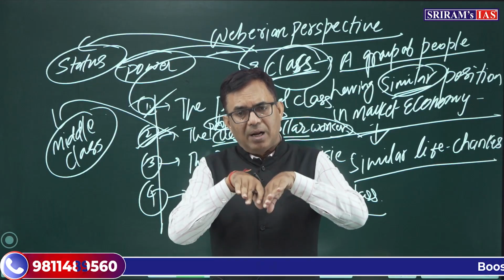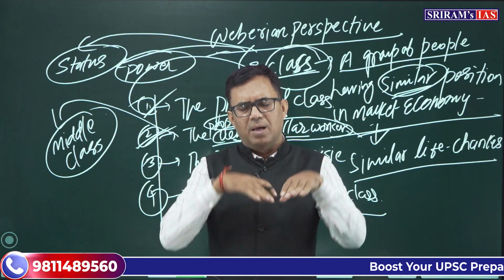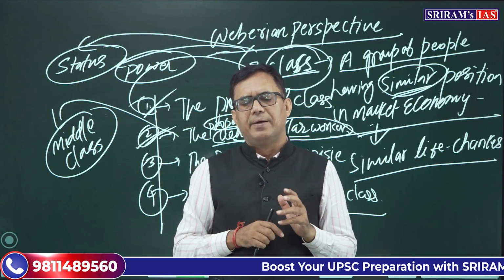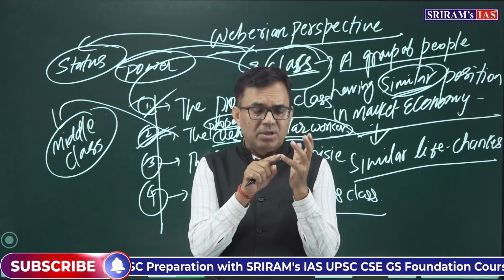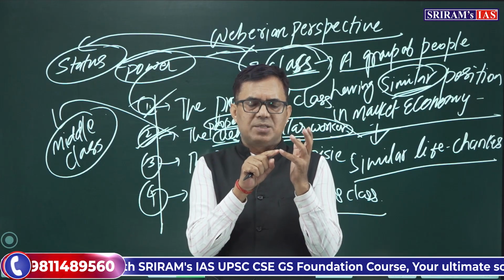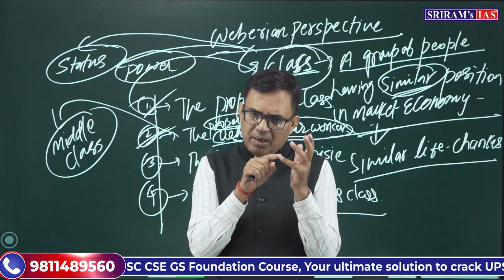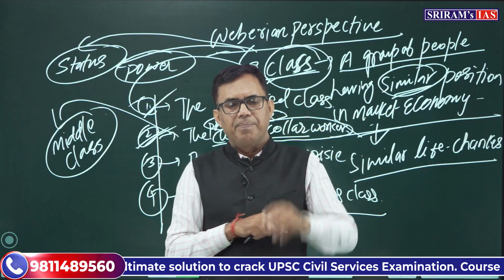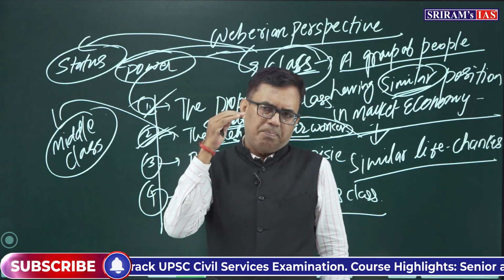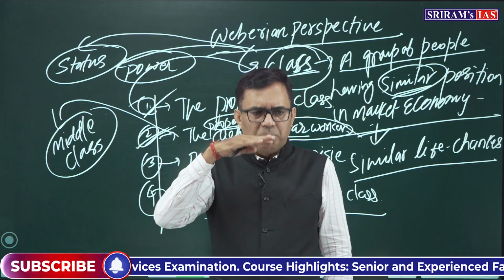Sometimes within the same class, there can be different status groups. Margaret Stacey gave the idea that within the working class, one finds the respectable working class, the ordinary working class and the rough working class. So within the working class, three status groups. Again, in democracy, power is concentrated in the hands of political parties.